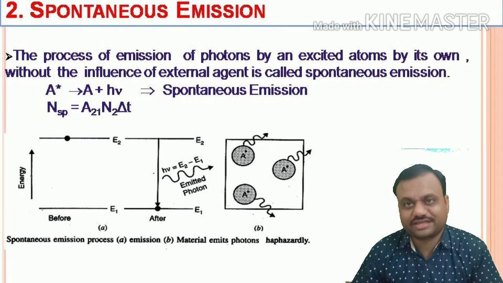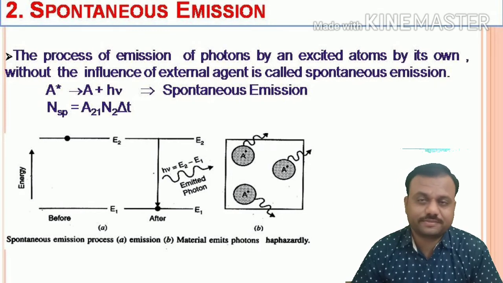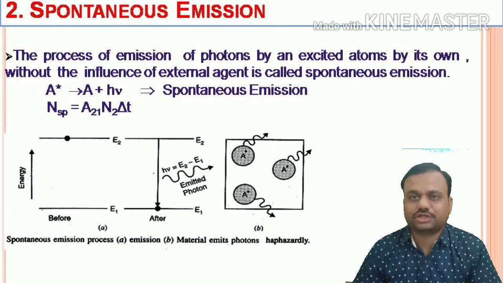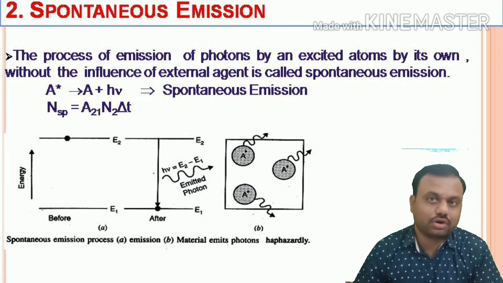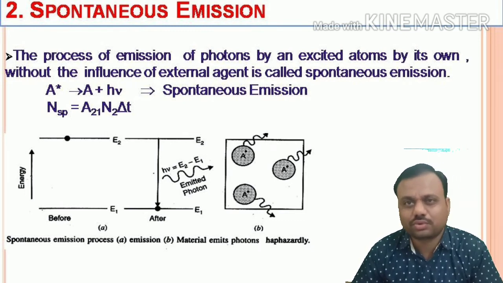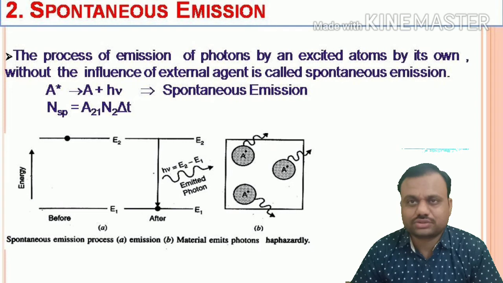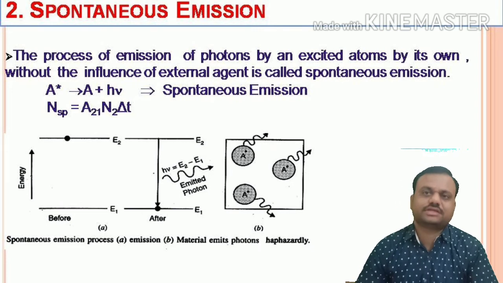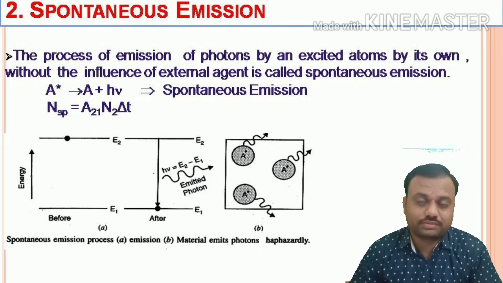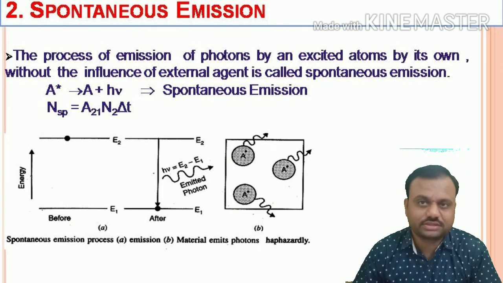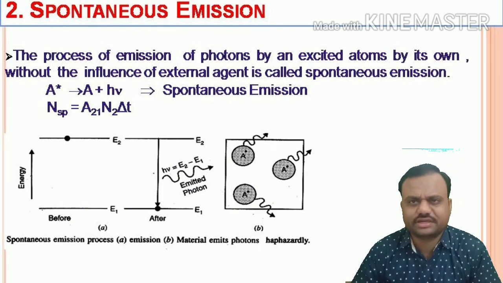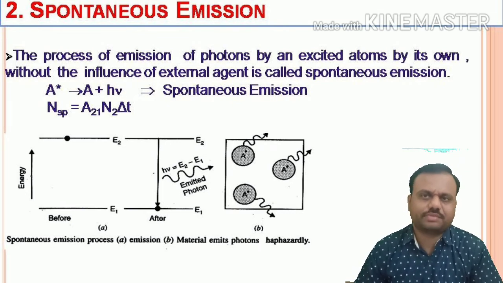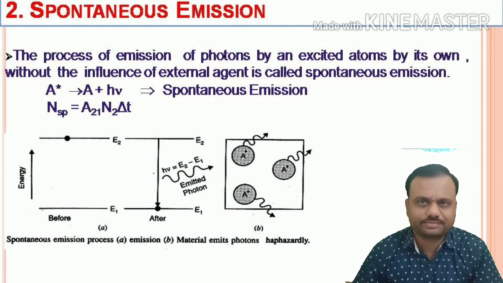Friends, the excited state is an unstable state, so atoms do not stay there for a long time, and they try to go to the ground state to attain stability. Hence a transition occurs on its own: atoms present in the excited state take a downward transition after some interval of time, and there is an emission of a photon.